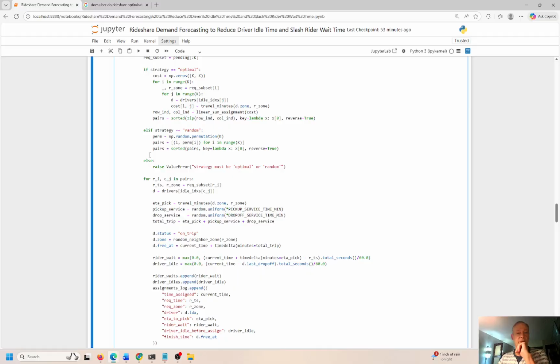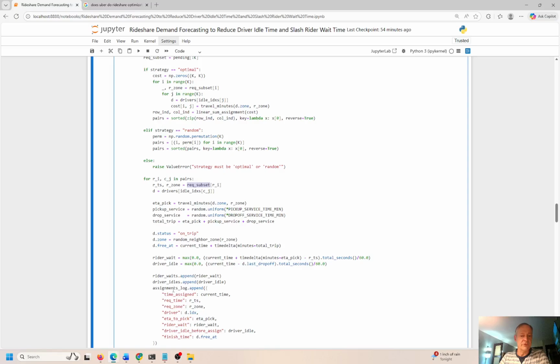Okay, so we're trying to assign pairs between riders and cars down here. The I and the J is going to show us all the rows and all the columns combinations, and we're going to have a big matrix when this is all done. You can see the matrix being built right down here. And again, when we have every combination of rider and driver, we can see the proximity of the rider and the driver, who's close, who's not close, and start to make our assignments based on that. And again, incorporate any other people that are hitchhiking along, picking up in a similar origin and going to a pretty similar destination.